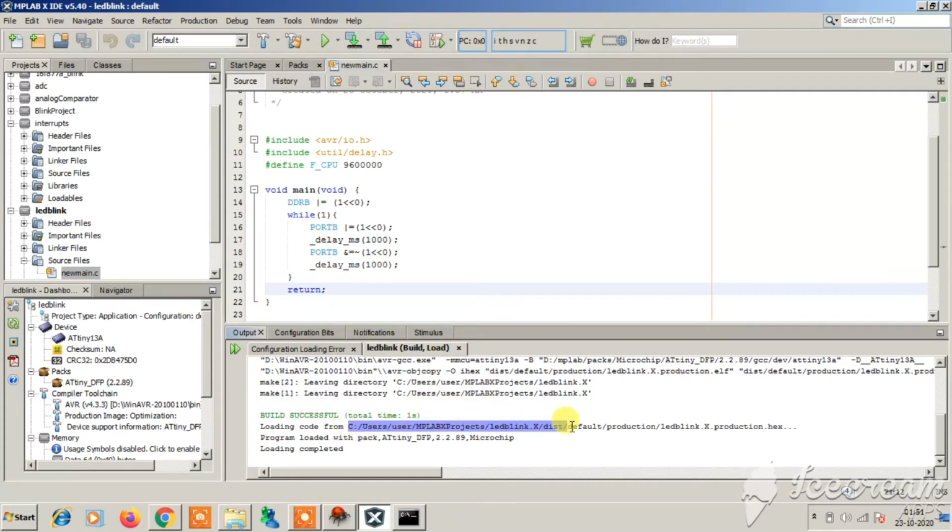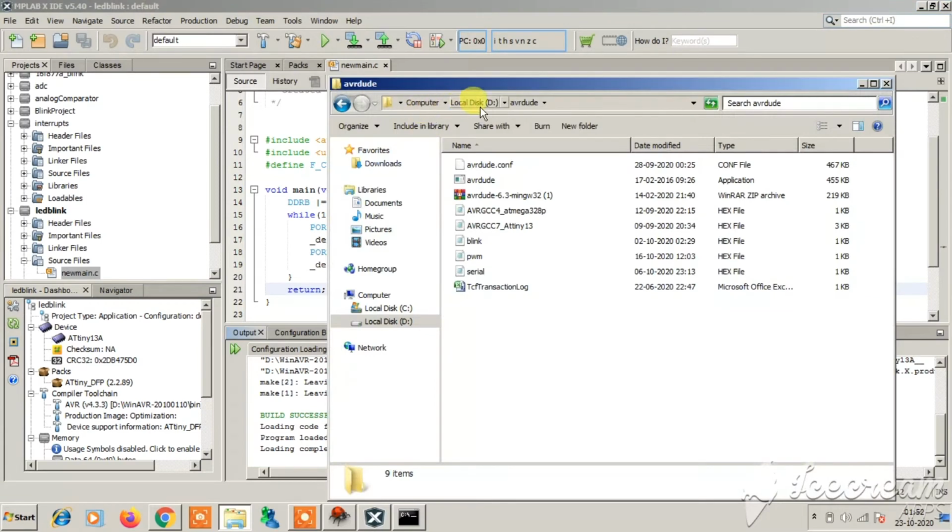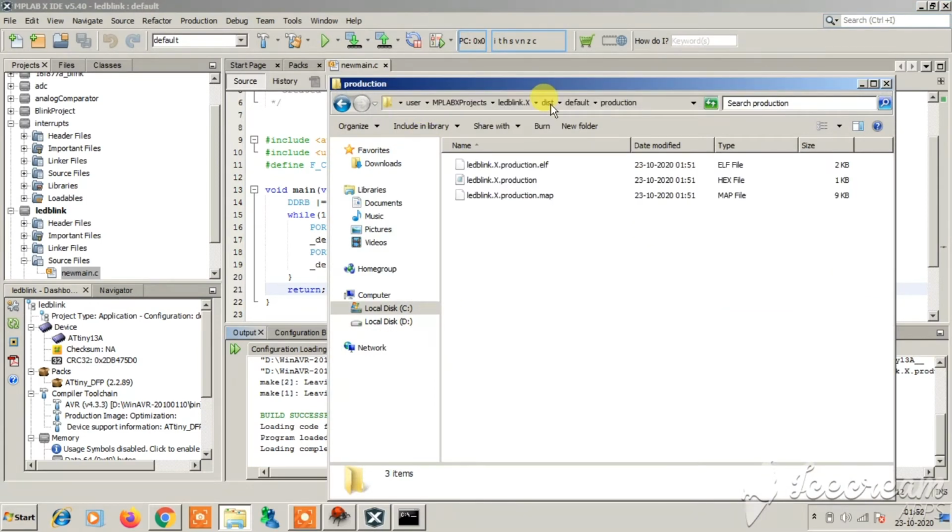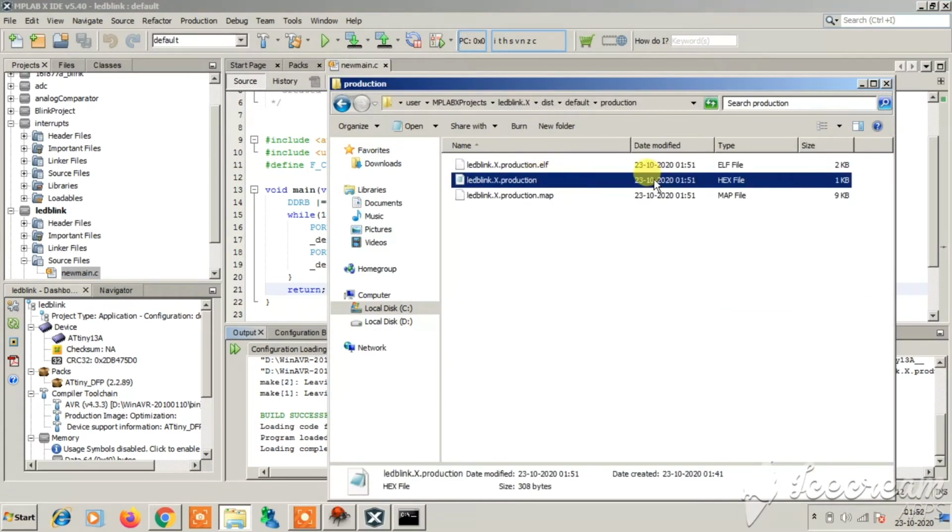Now we will be opening this location. Copy this location, hit Ctrl C to copy. Now open a file explorer. Now click enter the location. See here, the hex file has been generated.